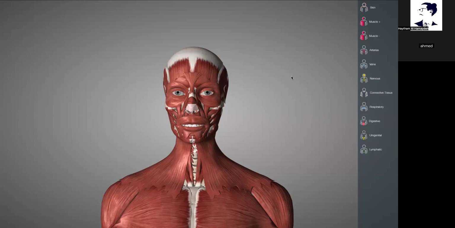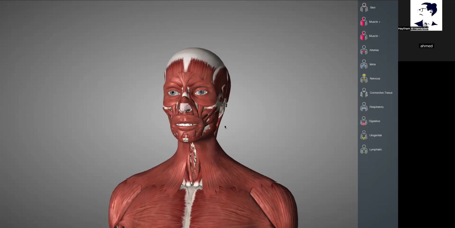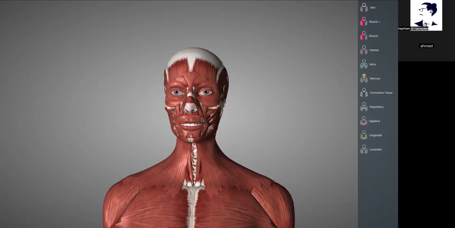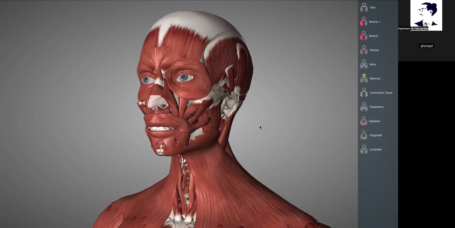And muscles of the mouth, let's start with generally: it is orbicularis oris and then buccinator. It can be subdivided into two, the upper area and lower area. The upper area controls the upper lip, and these muscles are levator labii superioris, levator labii superioris alaeque nasi, levator anguli oris, zygomaticus major and minor. Now the lower area consists of depressor anguli oris, depressor labii inferioris, and mentalis. All of these muscles are done.